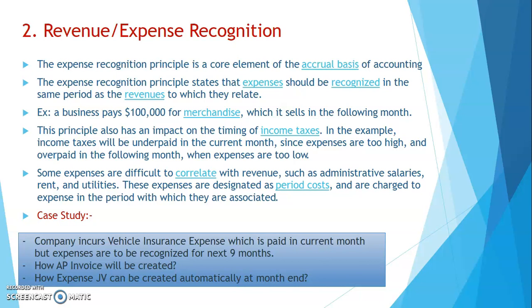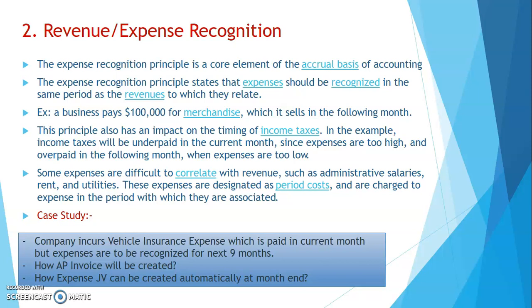It pays for the expenses in the current month, but it is able to sell those items only in the next month. So here, as per the accrual basis of accounting, the business should record its expenses in the month in which it sells. Otherwise, there will be over expenses showing in the profit and loss account for the current month, and in the next month it will show much less expenses.